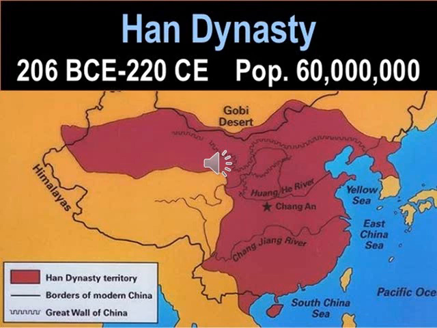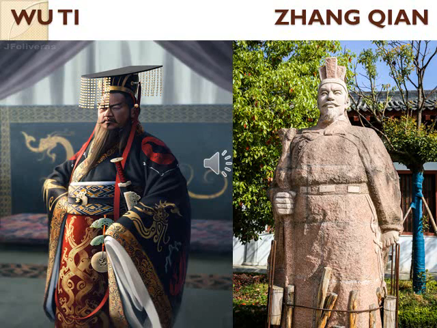The period was between 206 BC to 220 AD. During this period only a written history was available. The greatest of the Han emperors was Wu Ti, also called Han Wu the Great, who ruled from 141 to 87 BC.